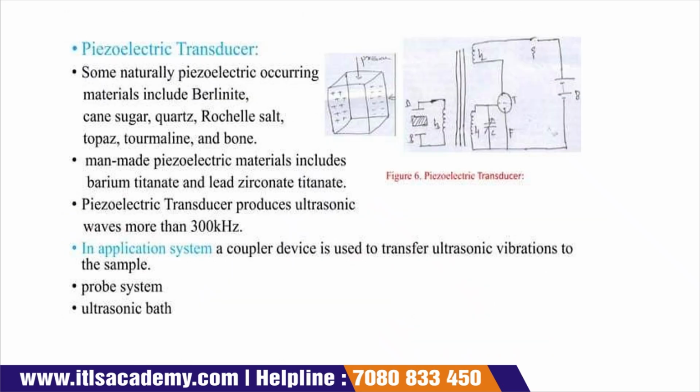Next is your piezoelectric transducer. Naturally occurring piezoelectric materials are used for the production of this transducer, like beryllonite, cane sugar, quartz, rock salt, topaz, tourmaline, and bone. But piezoelectric material can also be man-made, like barium titanate and lead zirconate titanate.